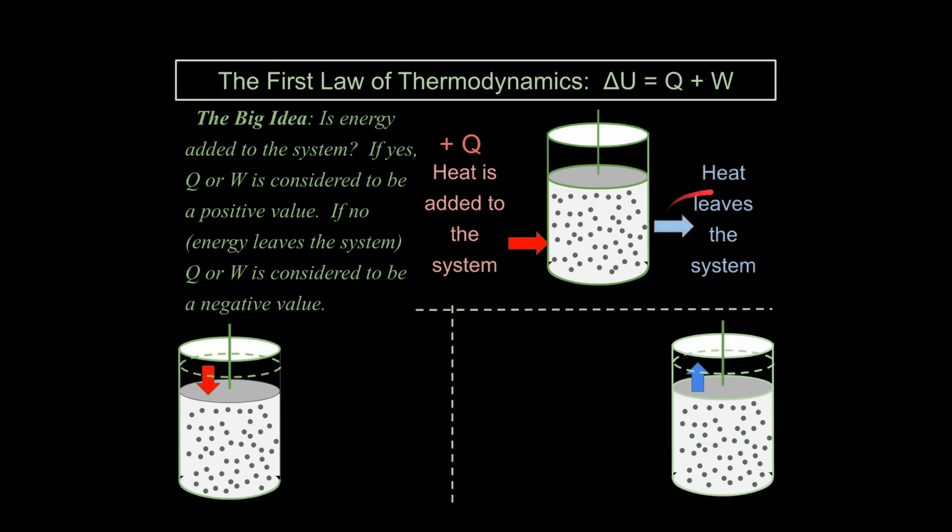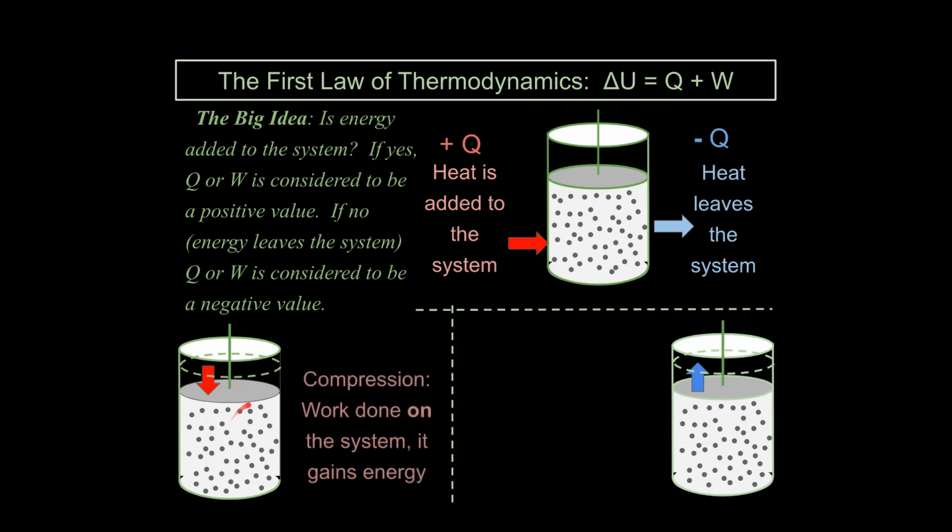All right, well, what about if heat leaves the system? How would we describe that in terms of our variables? Well, we would call that Q, and we would call that a negative Q, actually, because the system is going to lose energy. Well, what happens if we compress the system? We're going to call the system the gas particles inside this cylinder, this piston right here. And if it gets compressed, think about it. You're going to have a higher average kinetic energy of particles. They're going to be bouncing around with more collisions per second as they are crunched together, you could say. So that means the system is going to be gaining energy.